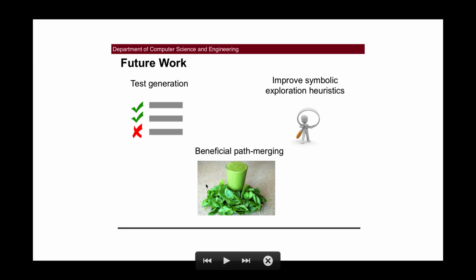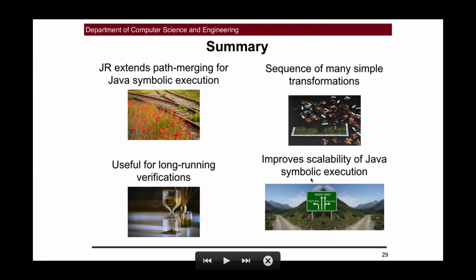And finally, too much of a good thing can also be bad for you. If a symbolic executor path merges too aggressively, as we saw with the replace benchmark, it can be bad for the overall running time of the path merging symbolic executor. Therefore, in the future, we want to explore whether we can come up with strategies so that path merging is only used in Java Ranger when it is beneficial for the total symbolic exploration.